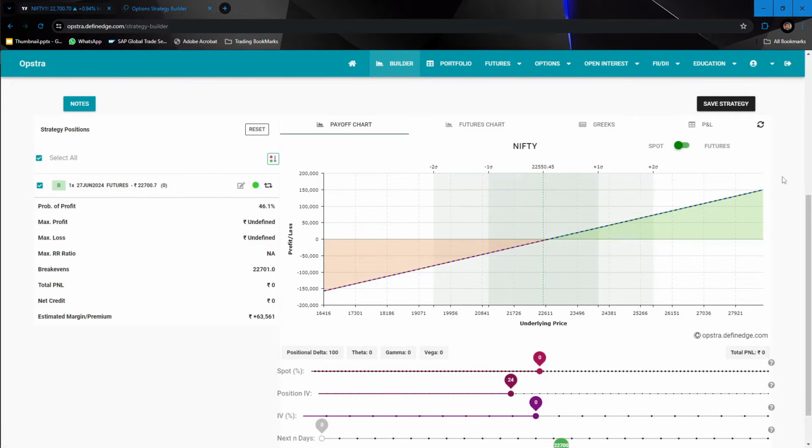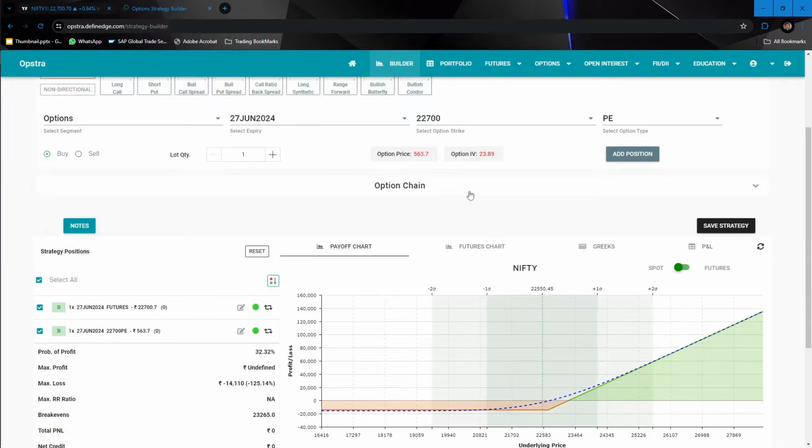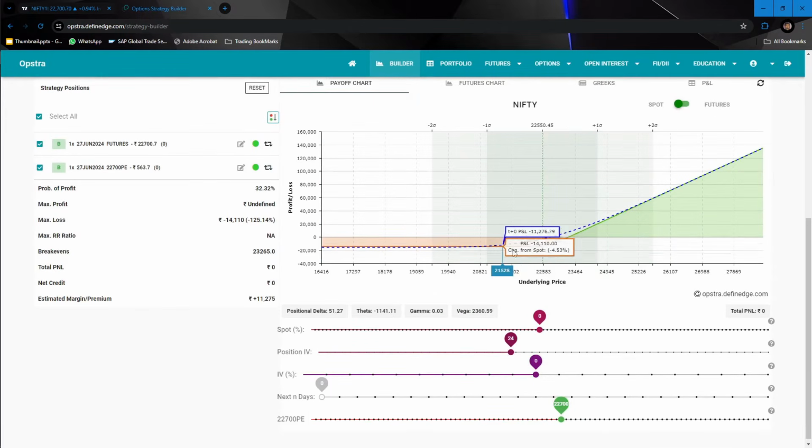You will have extraordinary profit, you will have extraordinary loss, and you will not be very sure what your loss will be. So what I do is plan to add a put option. Your loss will be limited and fixed towards some amount, and your profit will be unlimited. So that is why I say futures and options.